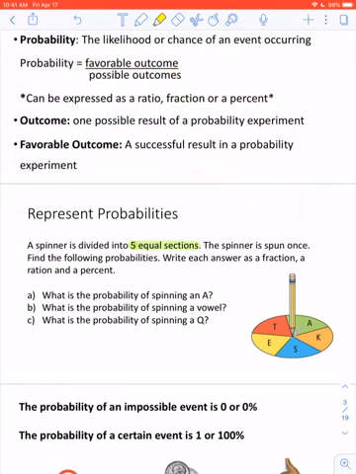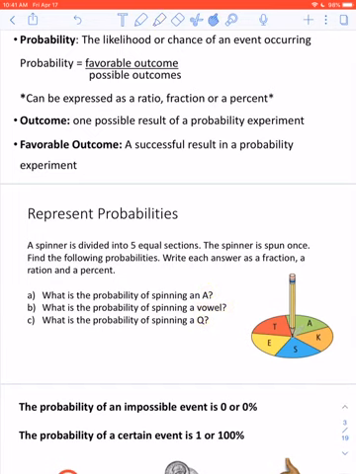Find the following probabilities. Write each answer as a fraction, a ratio, sorry, that's a typo, it should be ratio, and a percent. Here are the questions they're asking us. What is the probability of spinning an A? What is the probability of spinning a vowel? And what is the probability of spinning a Q? Those are the 3 questions that we're going to work through together.